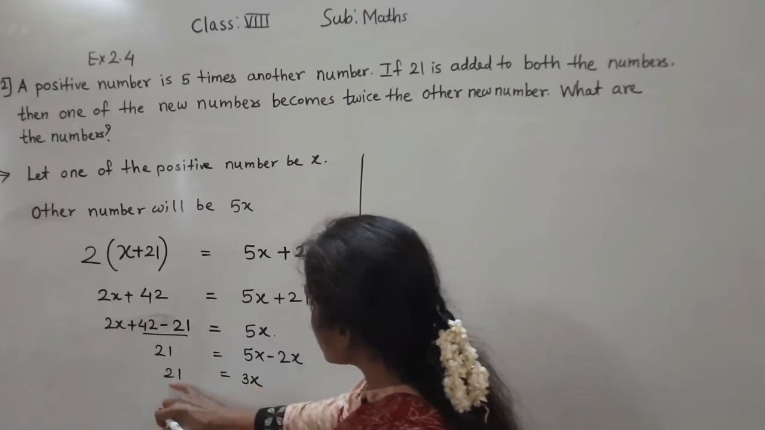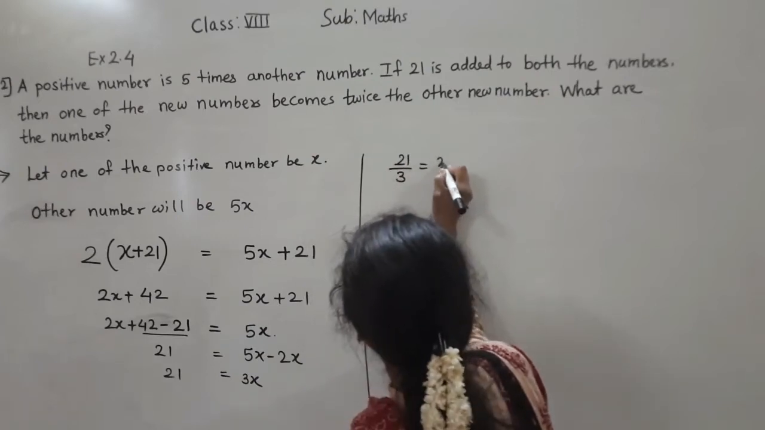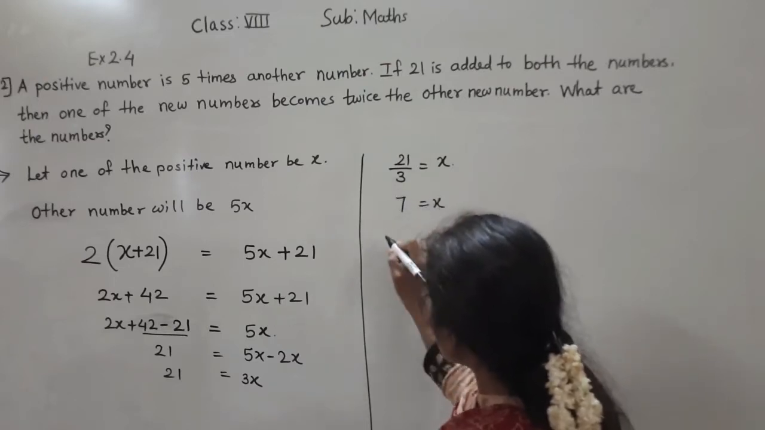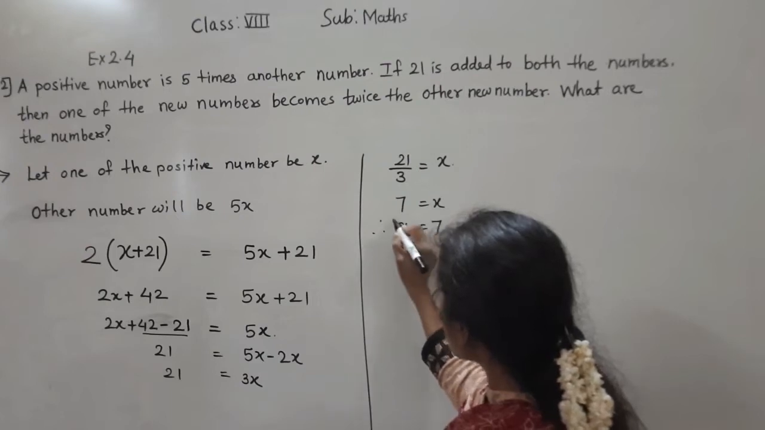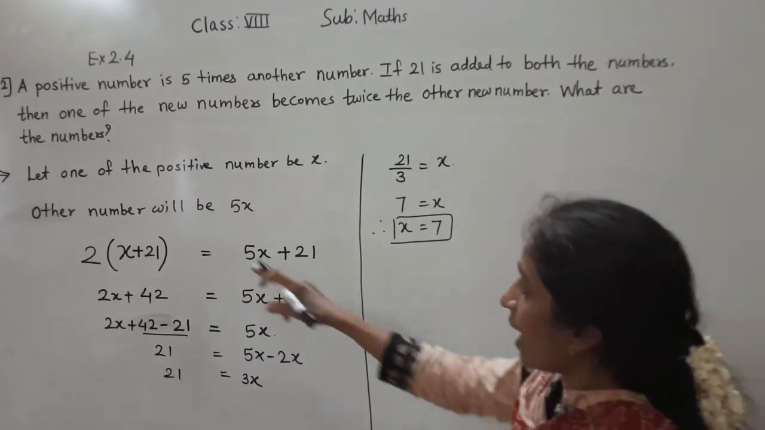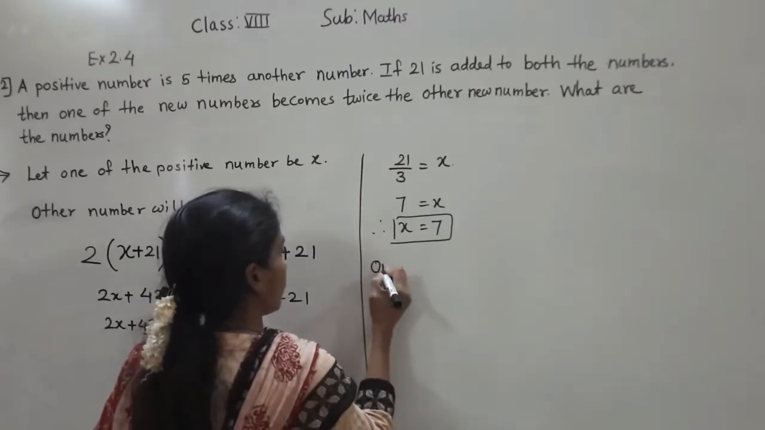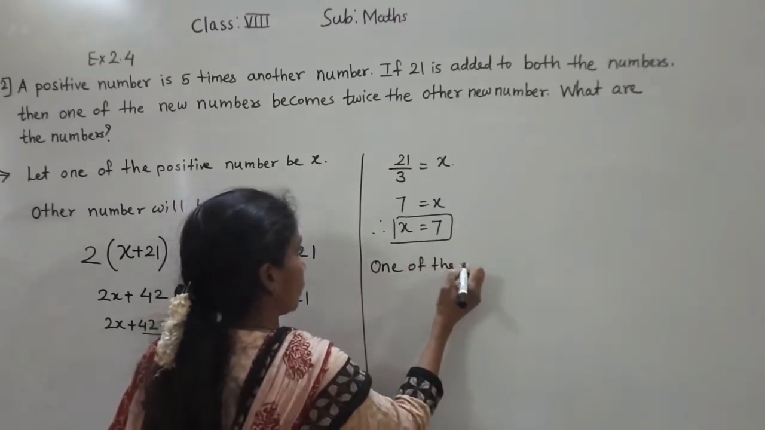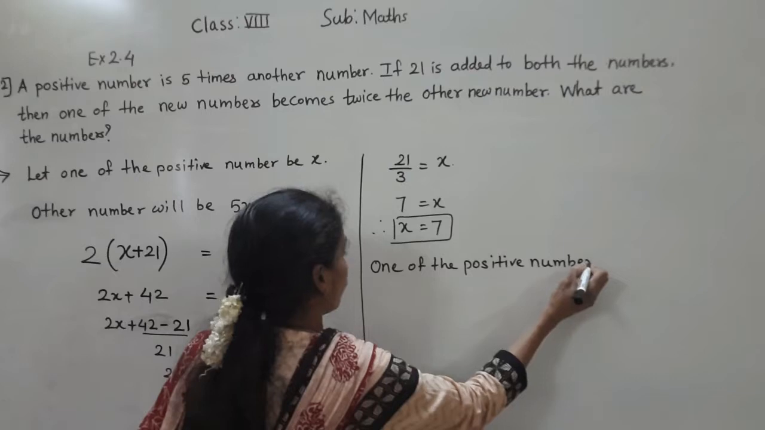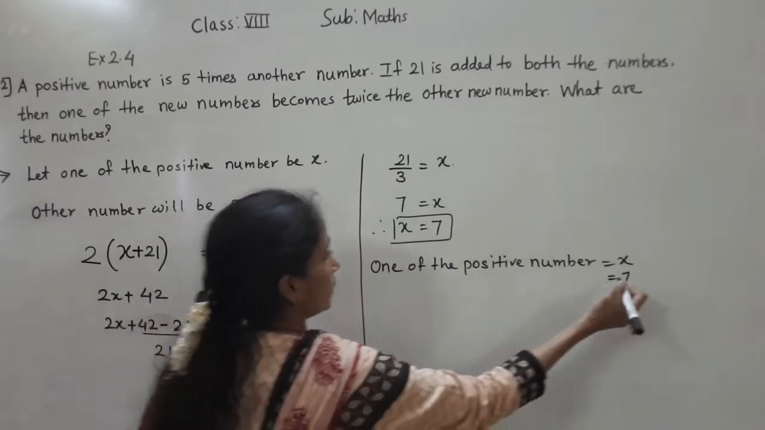Now 3 we will transfer to the other side, then it becomes divide. So 21 divided by 3 is equal to x, which remains here. 3 7s are 21. So x is equal to 7. Now we got the x value 7. So one of the positive numbers is 7. What will you write? One of the positive numbers, which we considered x, is 7.